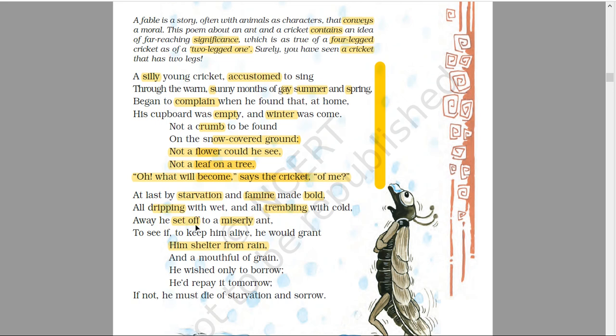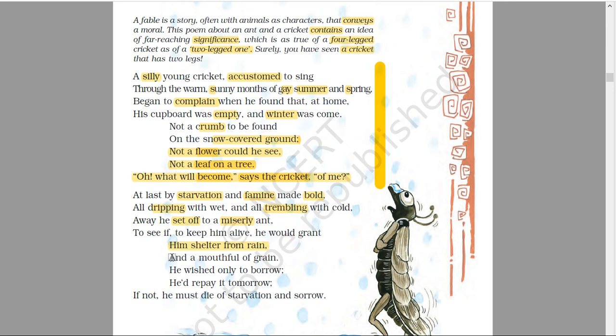The cricket is really in a very bad condition to see, and he went to that ant to see if, to keep him alive, he would grant him shelter from rain. He went to that ant in order to see if he could have some shelter from rain, because it was raining there. That's why he was dripping with wet. So he wanted some shelter. That's why he went to that ant.